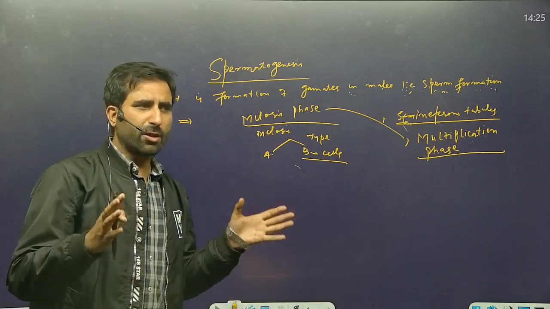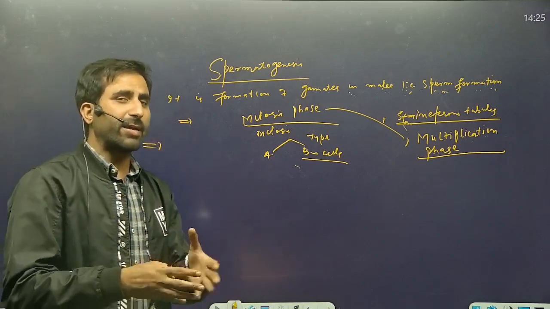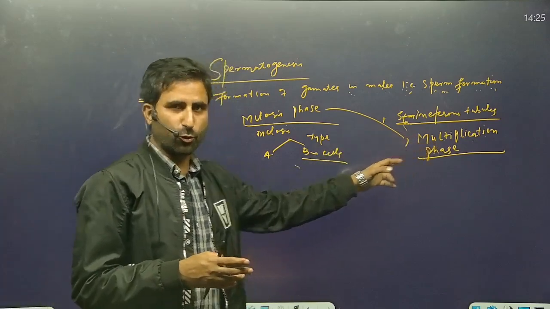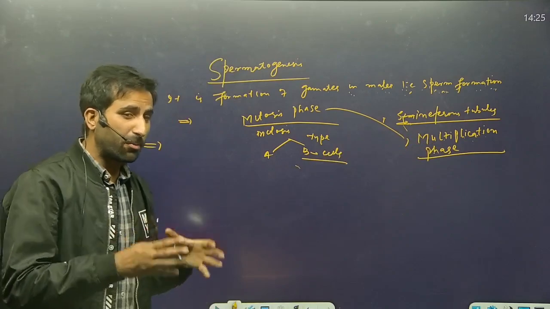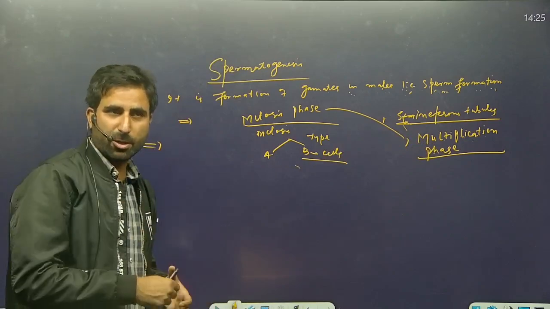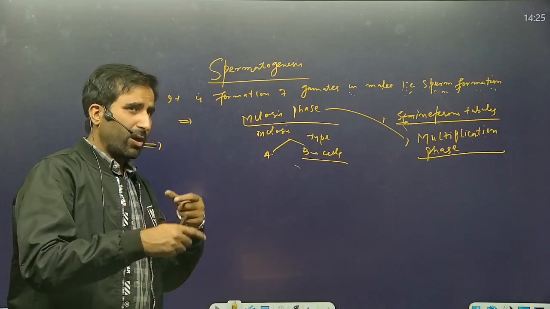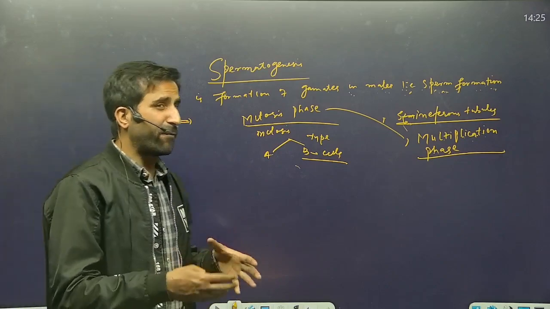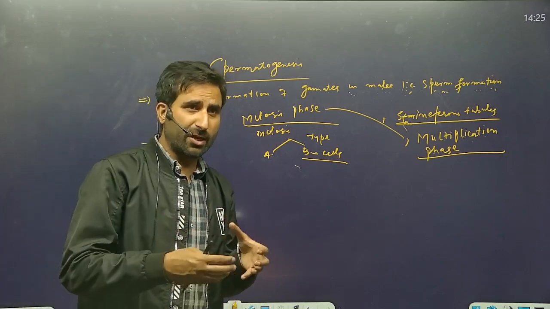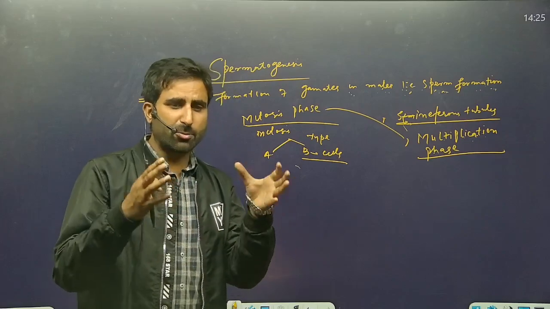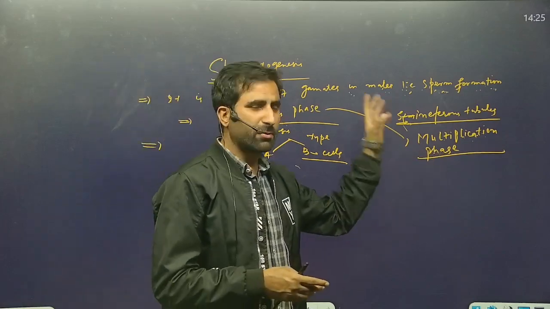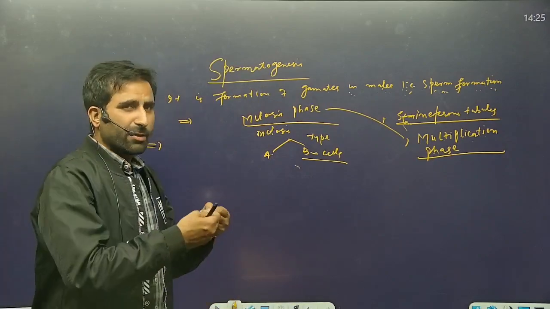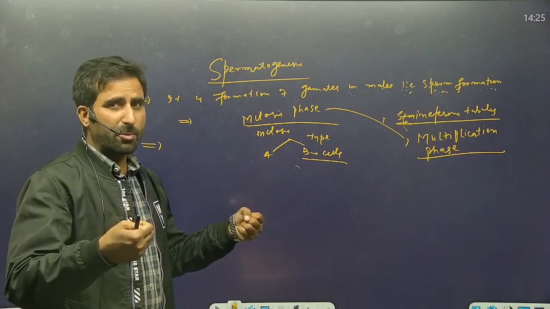As we know, millions of sperms are formed continuously in human testes, in these seminiferous tubules. The cells that divide by mitosis are called spermatogonia or sperm mother cells, and that phase is called the multiplication phase.